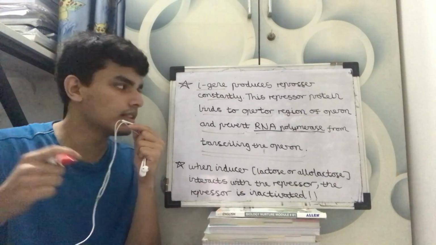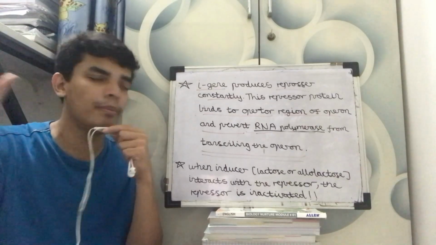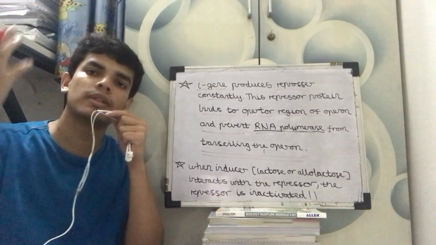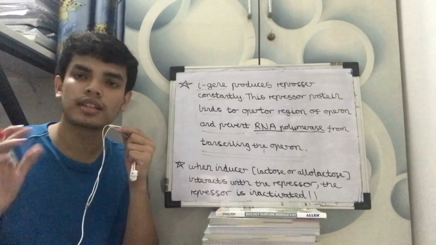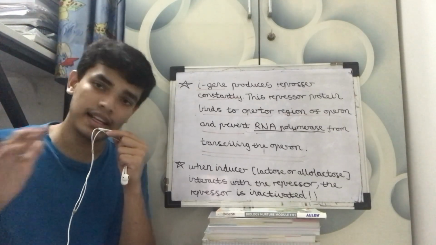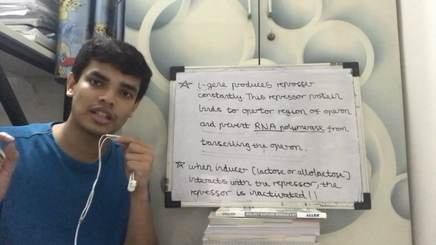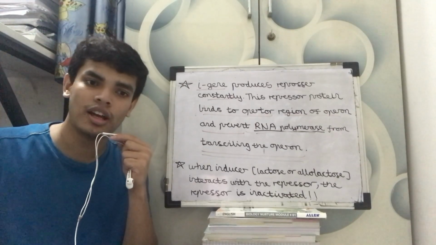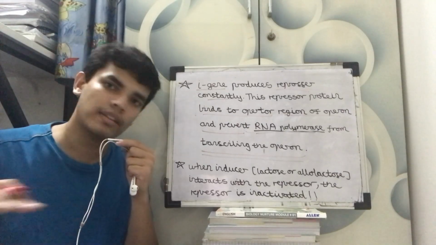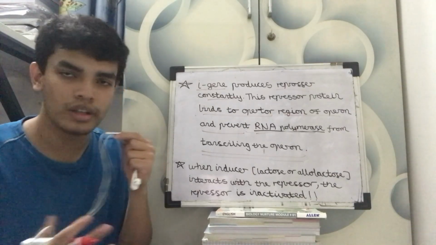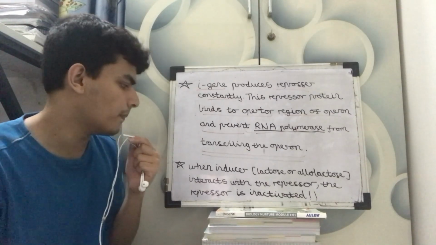Okay, so at the operator region, RNA polymerase was supposed to go, but now the repressor has gone and sat there, so how will RNA polymerase go? It will not be able to go. That's why it avoids transcription. So this is basically very easy if you have read the biomolecule chapter, the enzyme-substrate complex and all that, it will be very simple for you. But even if you don't, you will get the idea of what I'm trying to say.